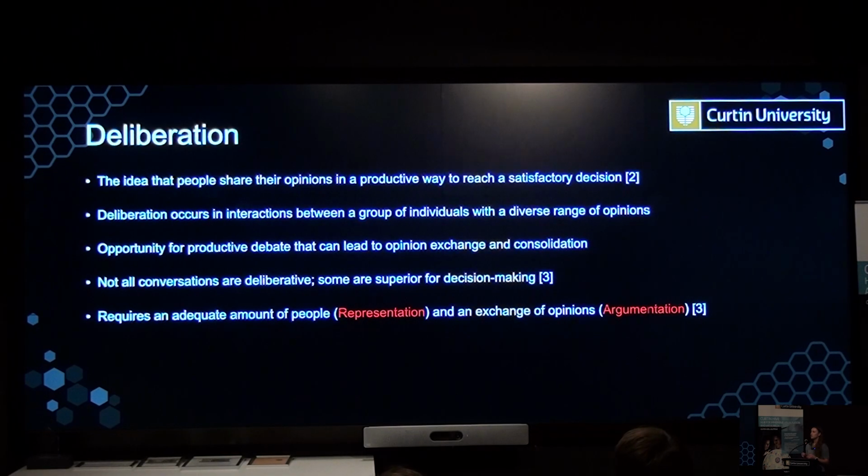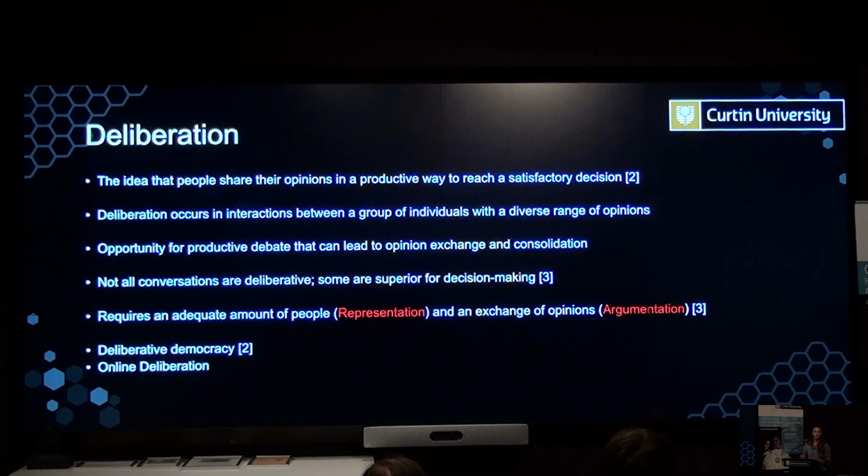They need to have an adequate amount of people contributing to the conversation, and this leads to the idea of representation. And there needs to be an adequate exchange of opinions, and this leads to the intensity of argumentation. And it's very important that social and political topics get discussed in deliberative ways so that people can make well-informed decisions, and this can also lead to a greater participation in democratic processes.